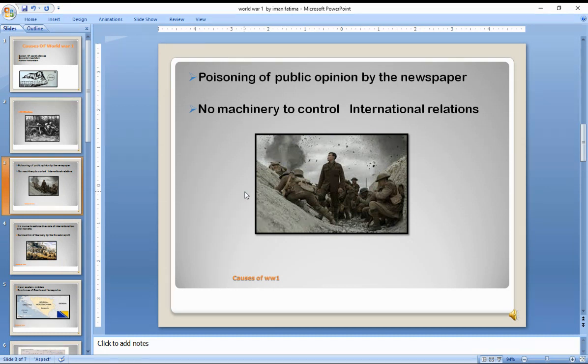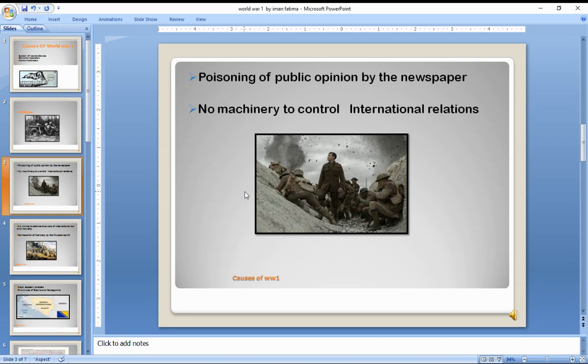So at that time, the emperor of the Ottoman Empire also assisted Germany against France and against Russia. So the Germans declared the war with the help of Turkey against Russia. In response, Russia defeated the Turks.